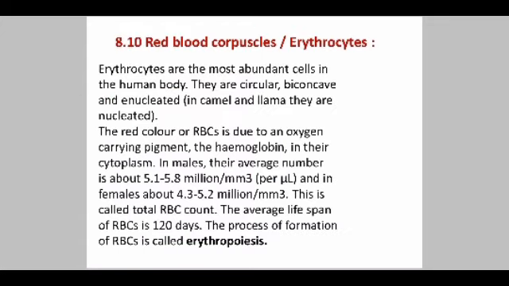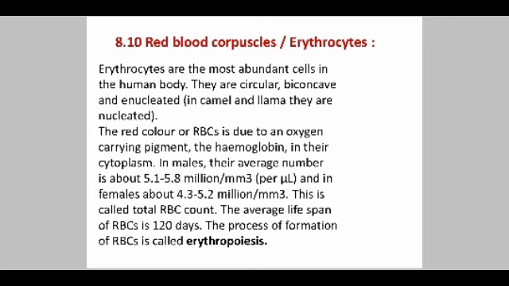The blood cells that are produced in the body are collectively known as the formed elements. Human blood contains three types of blood elements: red blood cells or red blood corpuscles, RBCs. Next are white blood corpuscles or white blood cells, WBCs, and platelets. These three components are the formed elements found in blood.